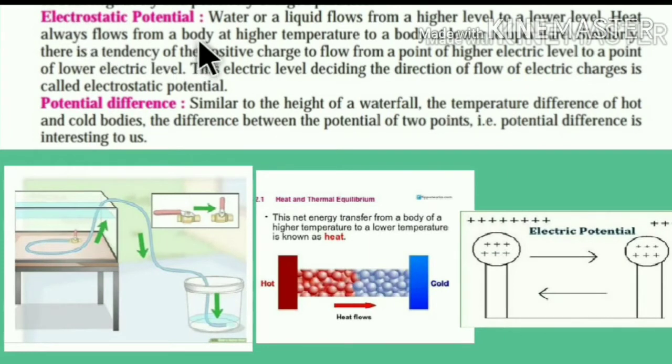Electrostatic potential. Water or a liquid flows from a higher level to a lower level. Here, water flows from the higher level to the lower level.